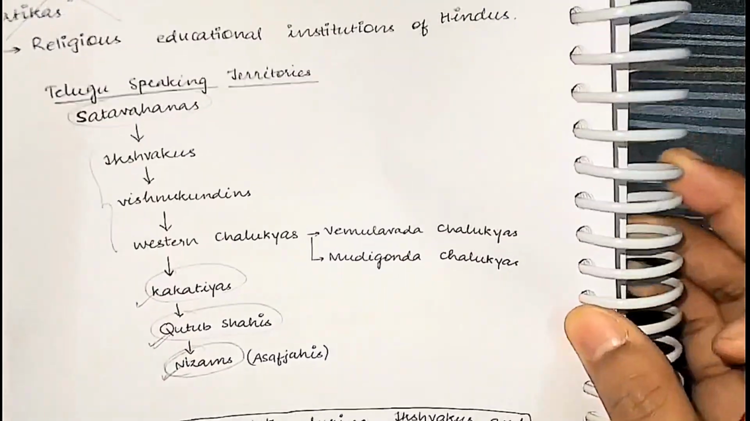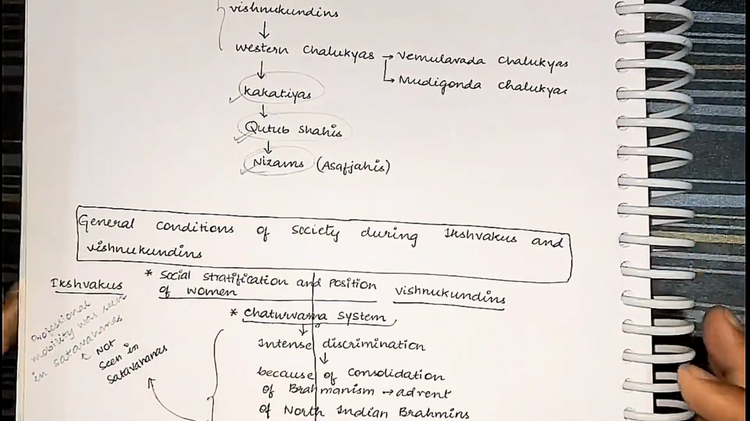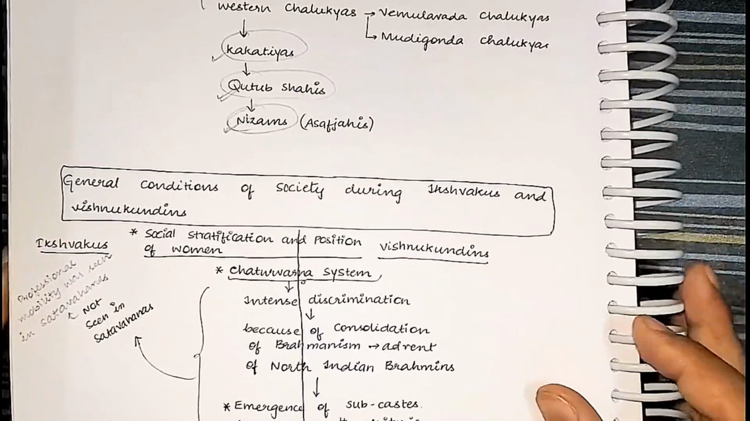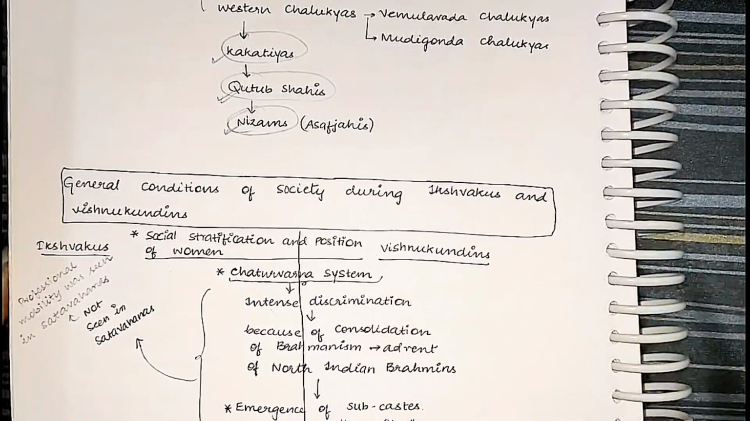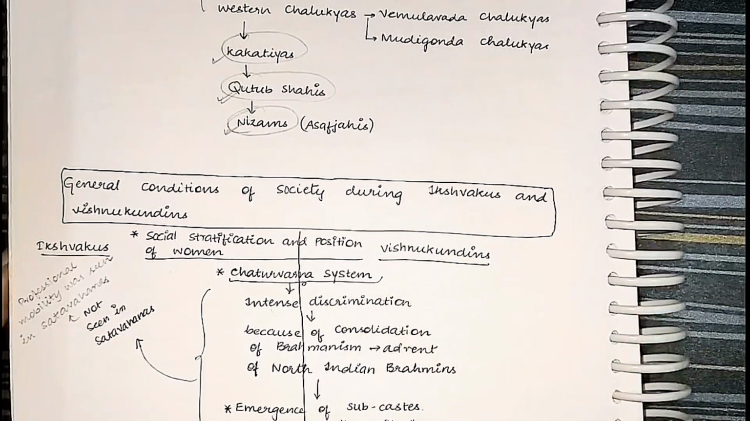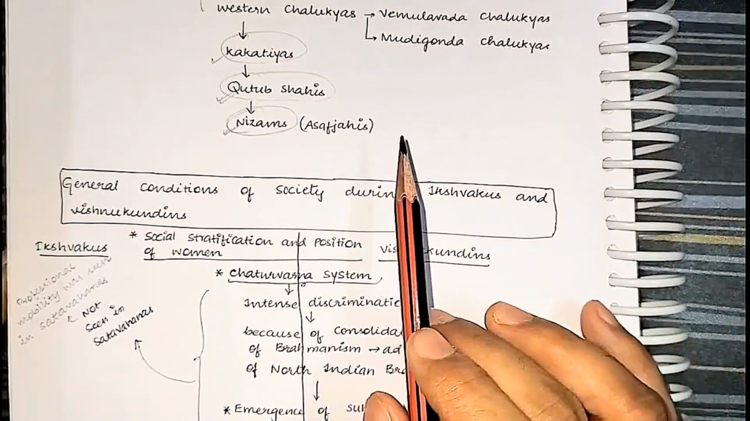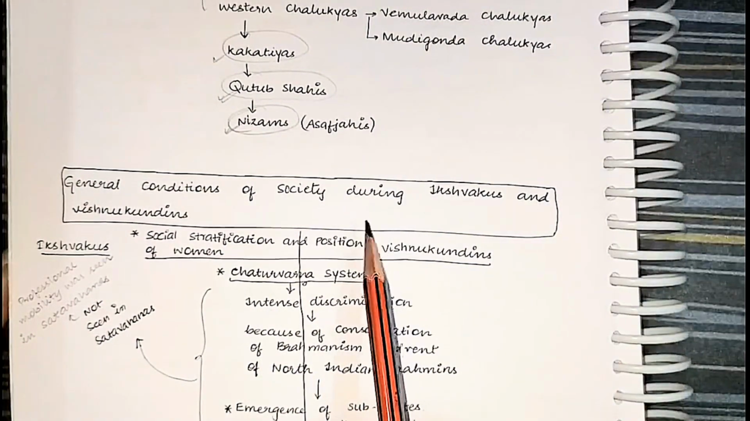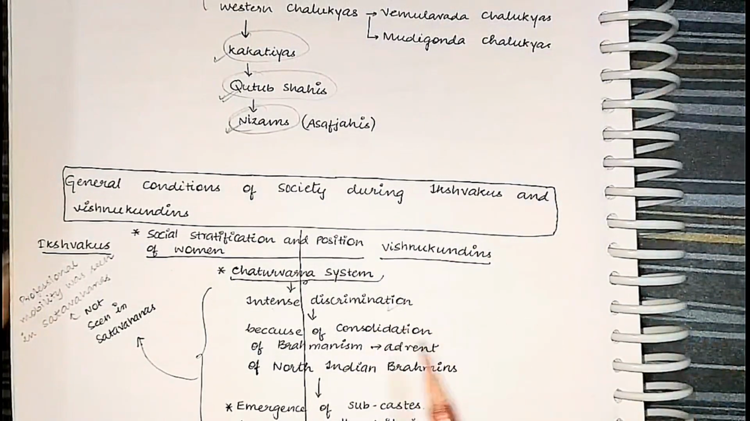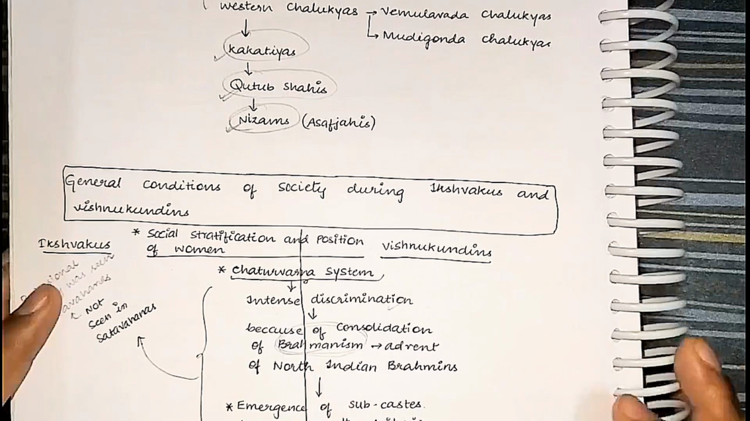Okay, next, let's look at the socio-cultural conditions during the time of Ikshvakus and the Vishnu Kundins. Chaturvarna system was followed. Yes, definitely followed, because their masters, Shatavahanas, were following, so it has been inherited. But the Chaturvarna system became intensified. During the time of the Shatavahanas, the Chaturvarna system was in a light manner. Now it became intensified, because Brahmanism was starting to consolidate from here onwards.